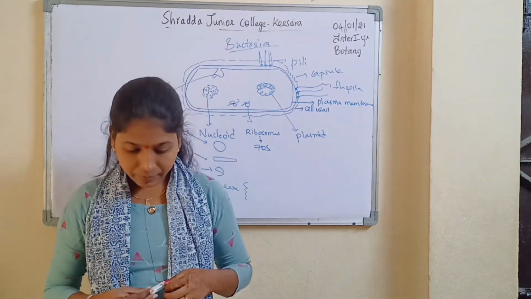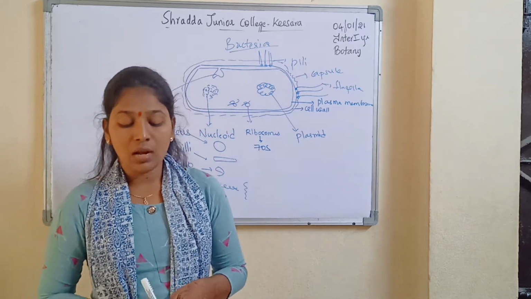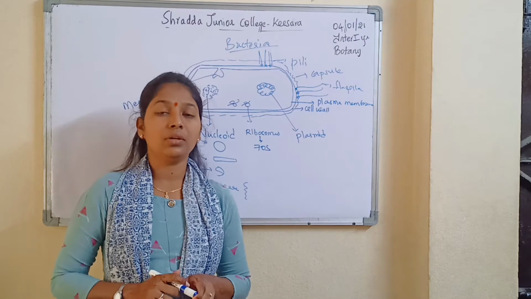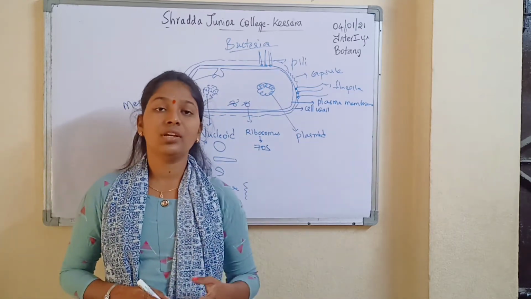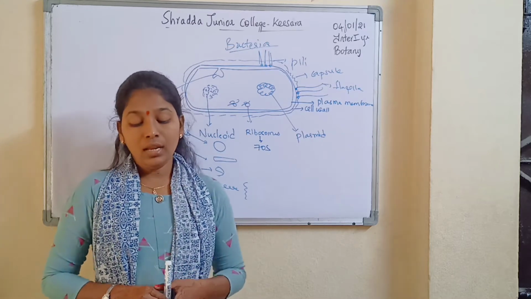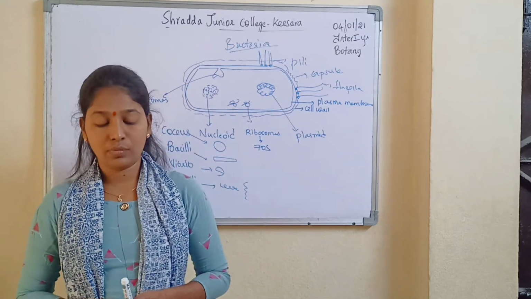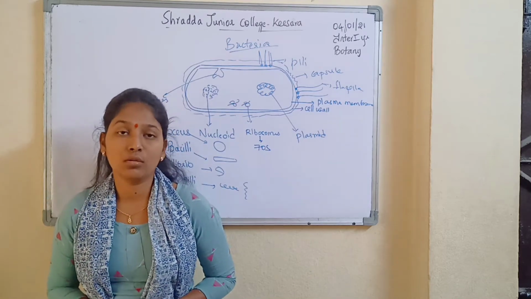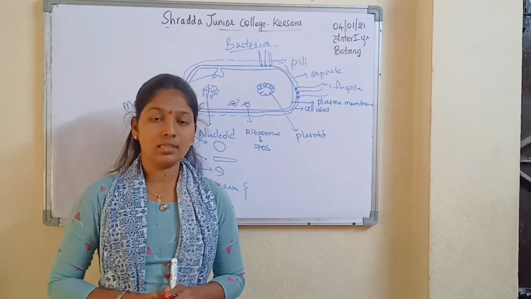Okay, and these plasmids are of 3 types: F plasmid, R plasmid, and Col plasmids. F plasmids are all sex plasmids, nothing but a transmission of genetic material. Okay, and R plasmids are there, and the Col plasmid is nothing but it provides a protein called colicin, and it has some toxins.